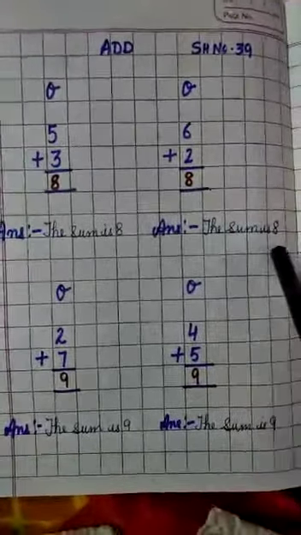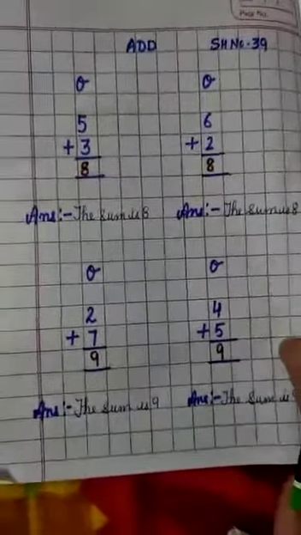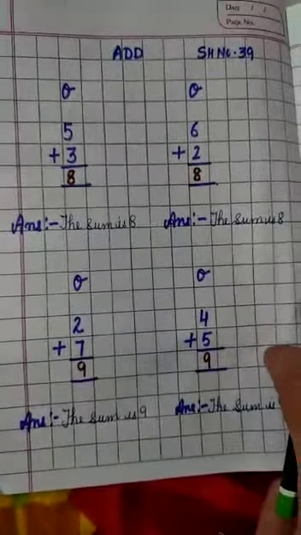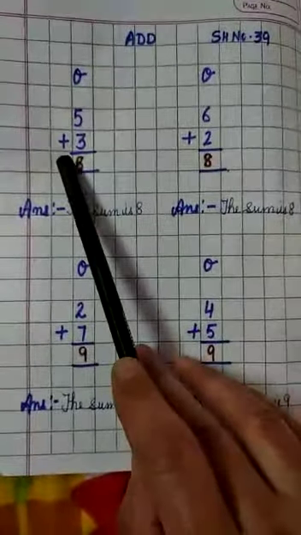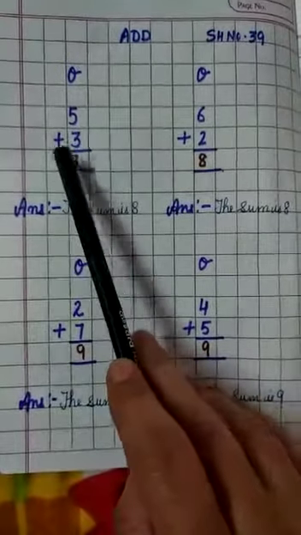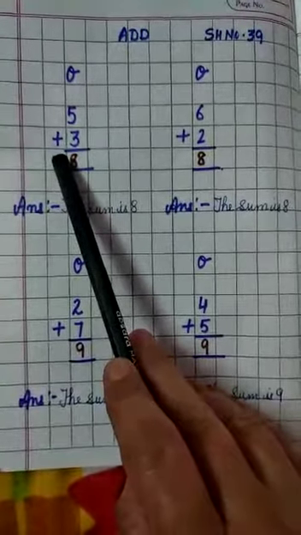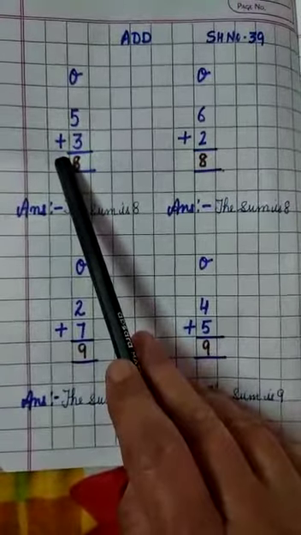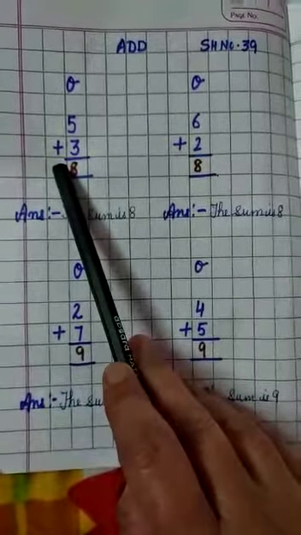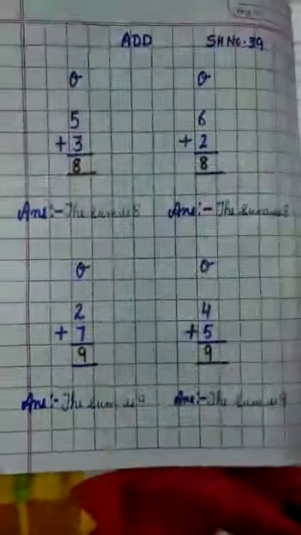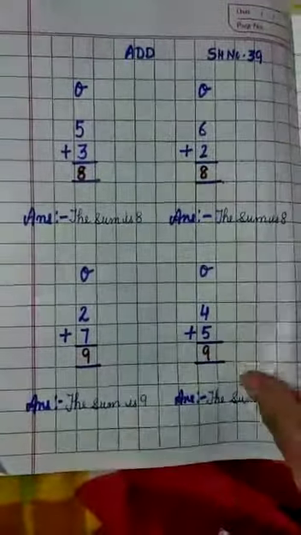Answer is 8. The sum is 8. Beta, when we do the sums, you have to follow some rules. First of all, we have to see the sign. The sign is very important, because if we don't see the sign, we can make a mistake in the sums. Suppose there is a subtraction sum and we do addition, then our sum will be wrong.